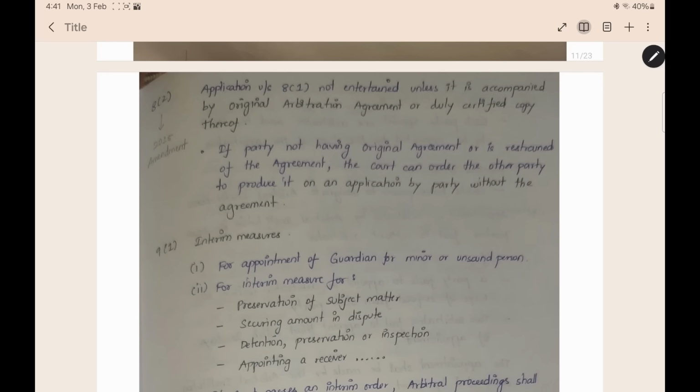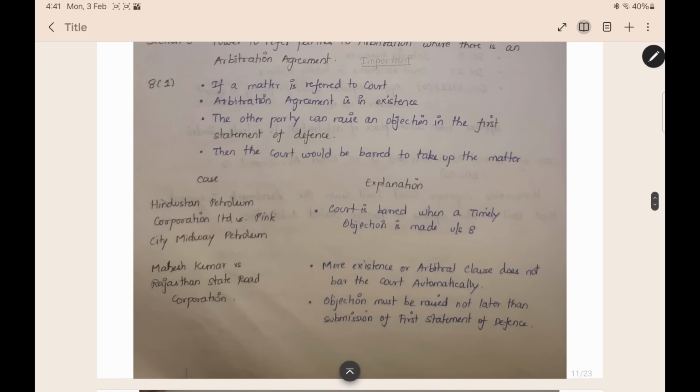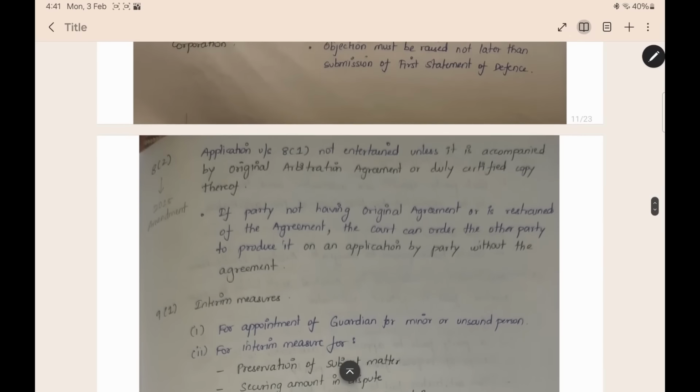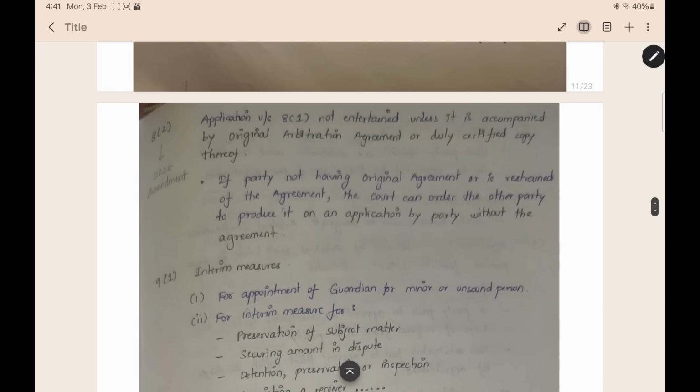Let us once again summarize what we saw in section 8. If a matter is referred to court and there is already an arbitration agreement, you have to state in the very first argument that we have an arbitration agreement. For giving that very first argument, you need the proof of the arbitration agreement. That proof is the original arbitration agreement. If you do not have the original arbitration agreement, you can tell the court that the other party has it, and the court will order the other party to produce it. That's all about section 8.